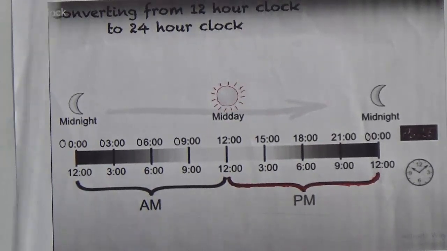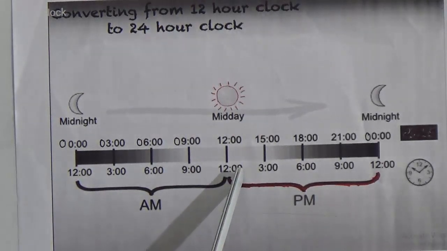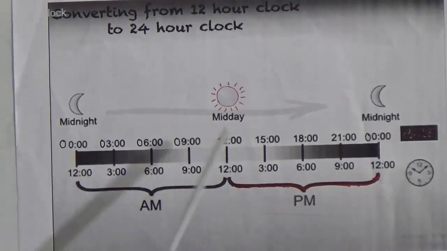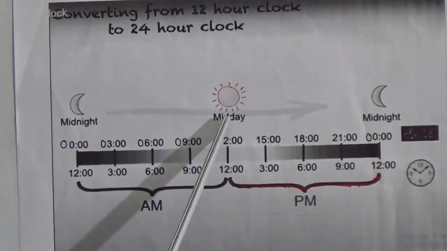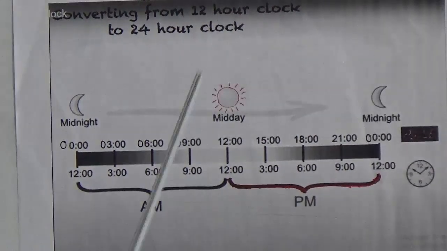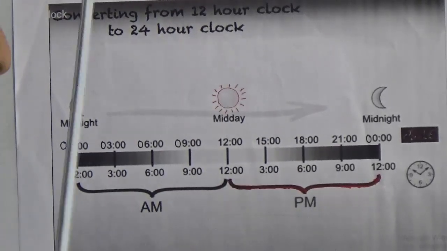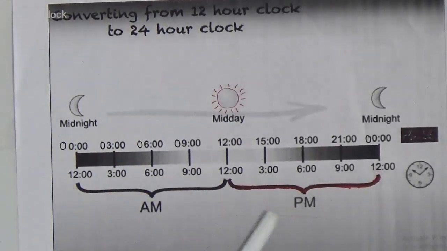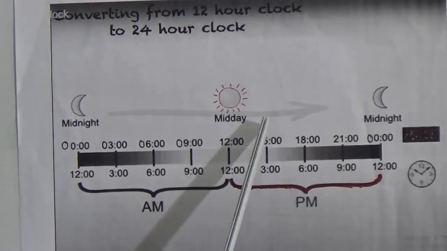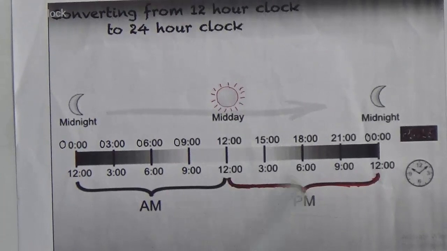But when midday starts, we will say 12 p.m., but in 24-hour clock, we say 12 hours. Similarly, in 12-hour clock, when we say 3 p.m., then we will say in 24-hour clock 15 hours. We don't use AM or PM.